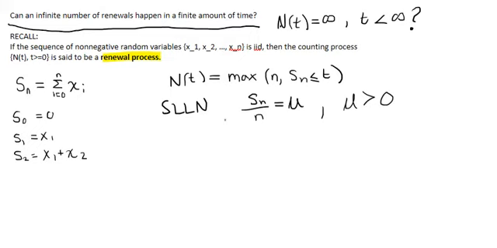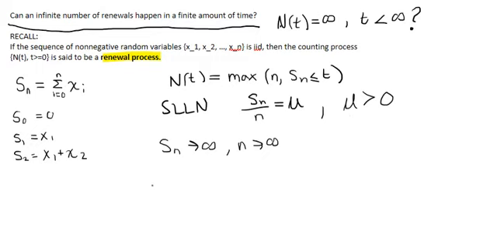Another way of thinking about this is looking to see when S sub n approaches infinity. If S sub n is approaching infinity, then n needs to approach infinity, because if S sub n approaches infinity without n approaching infinity, then mu would go to 0, which we can't have.